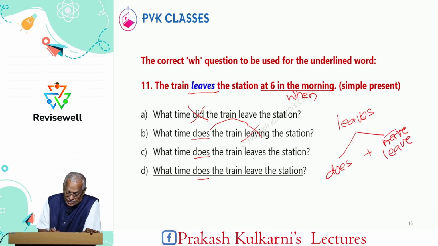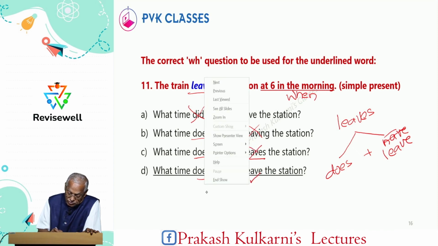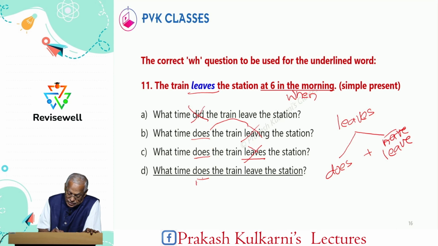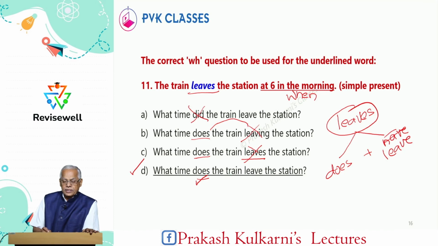Leaving is there. Here leaves is there, and here it is leave. Therefore, the answer is D. What time does the train leave the station? Now, be very careful when the verb is ending with s, a singular verb, it is does plus V1 verb.